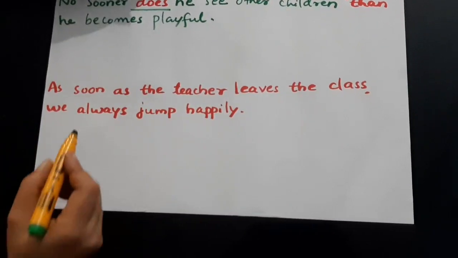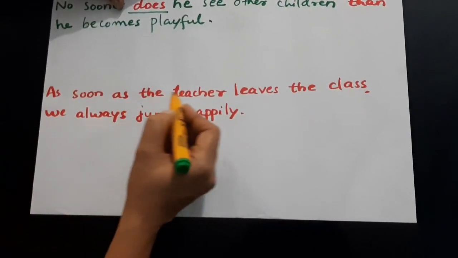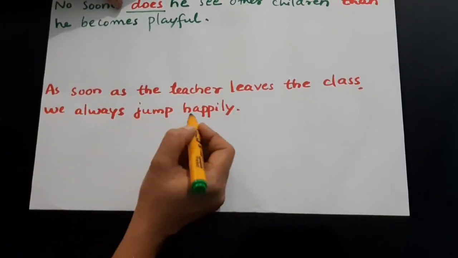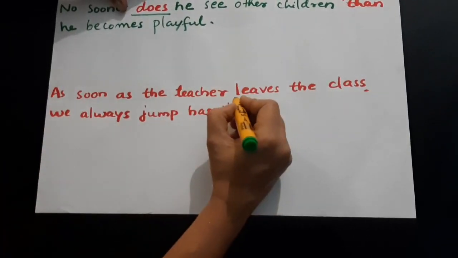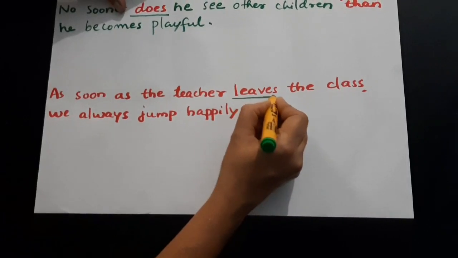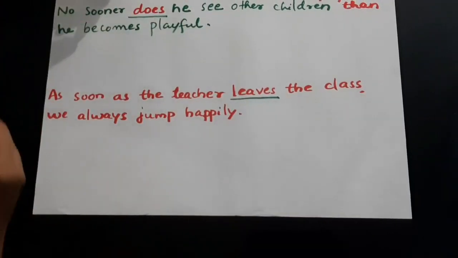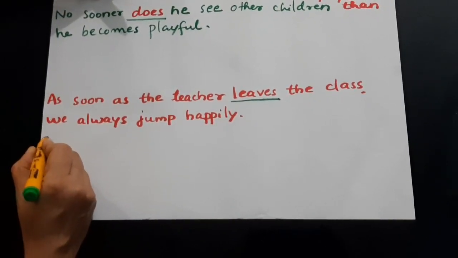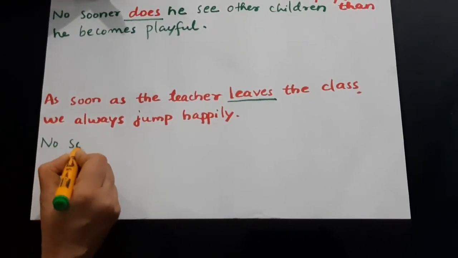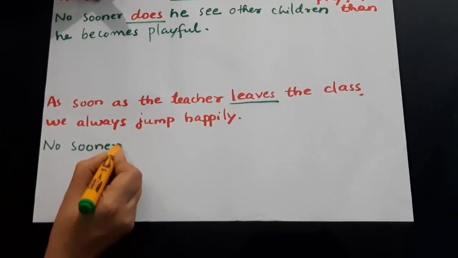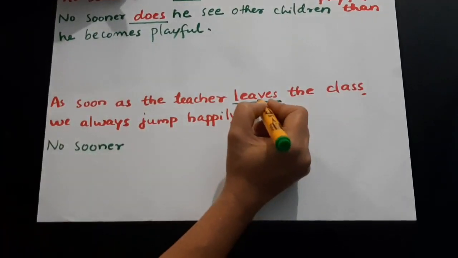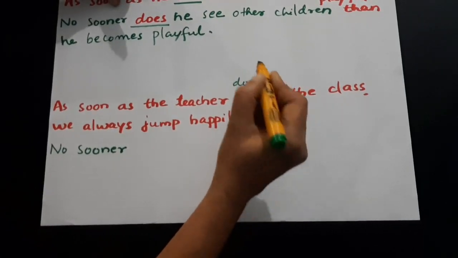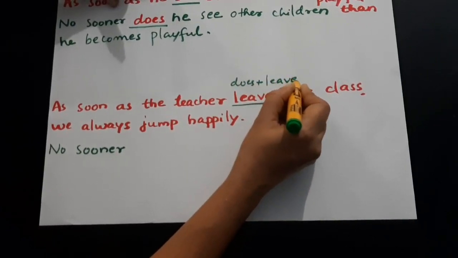One more example like that. As soon as the teacher leaves the class, we always jump happily. Here again, the verb is in the present form, so same as in the previous example. How will you write this? No sooner. When you split leaves, you will get does plus leave, isn't it?